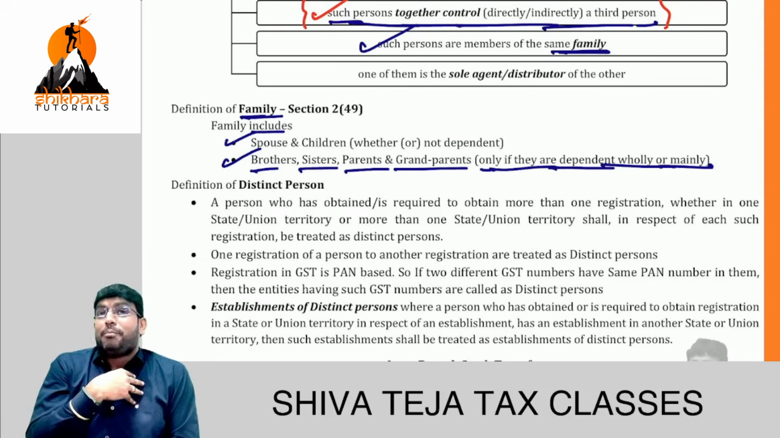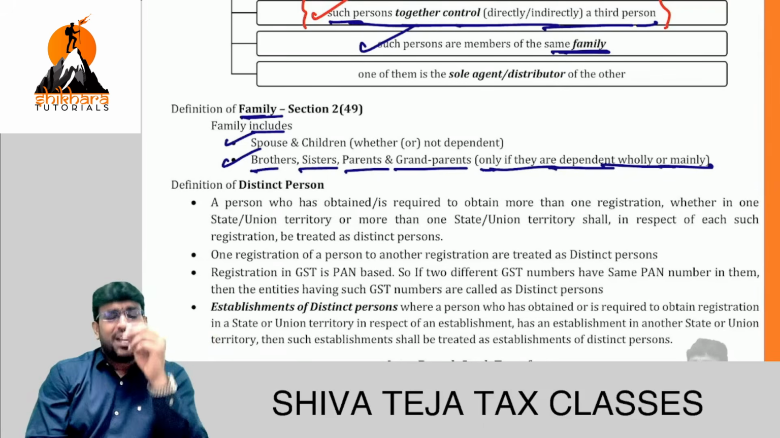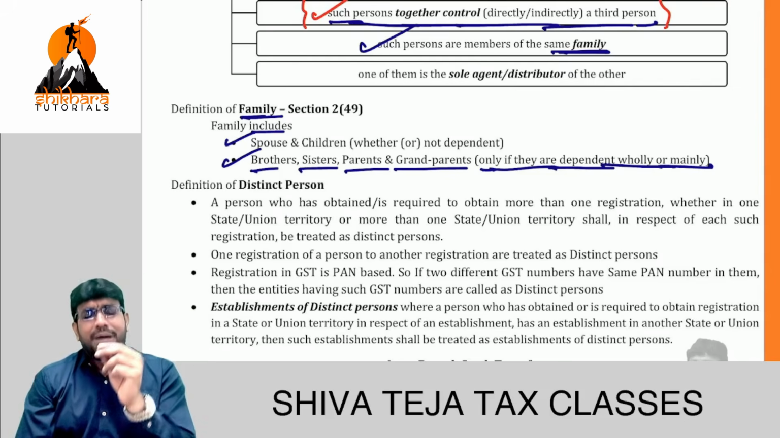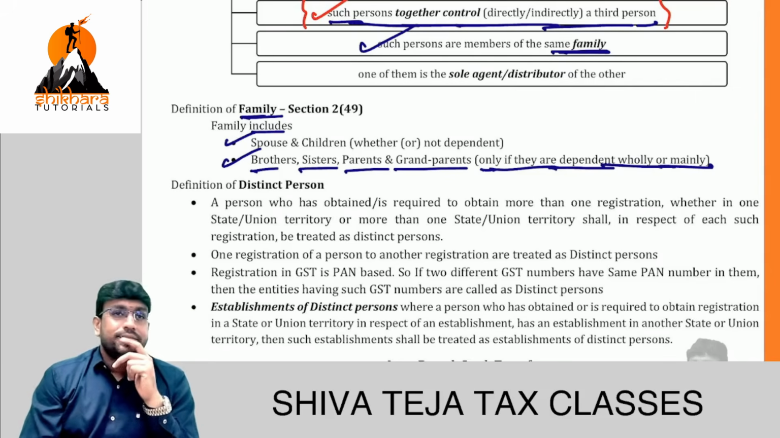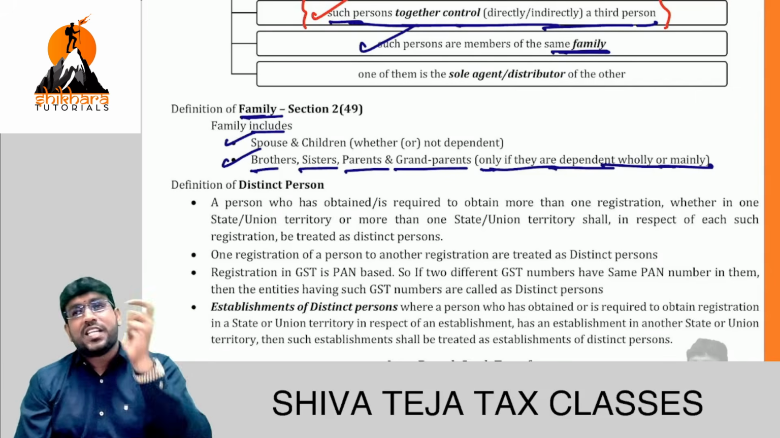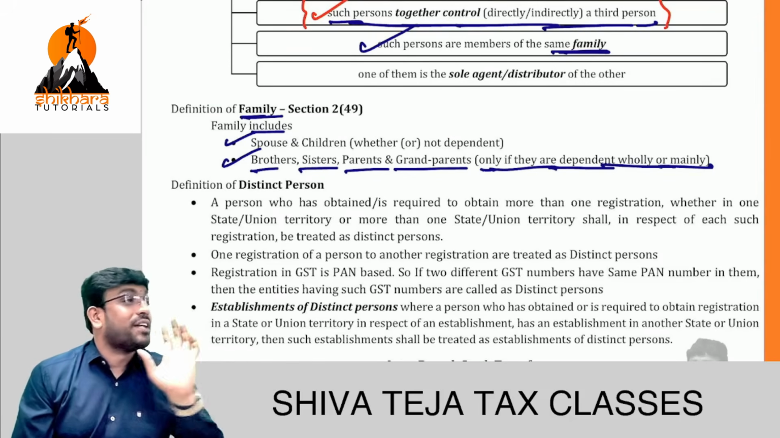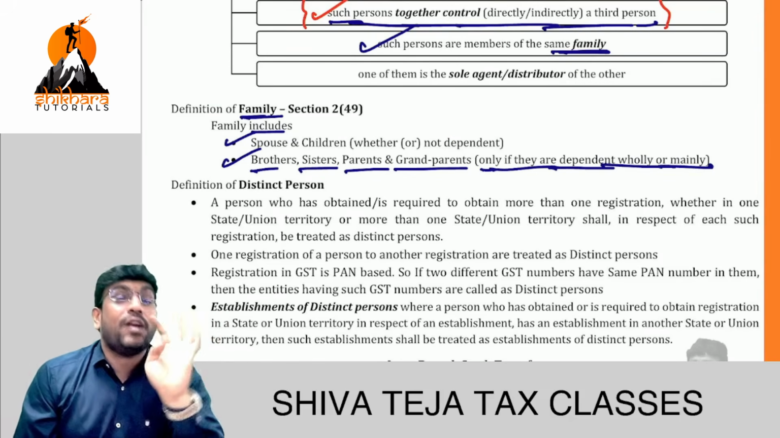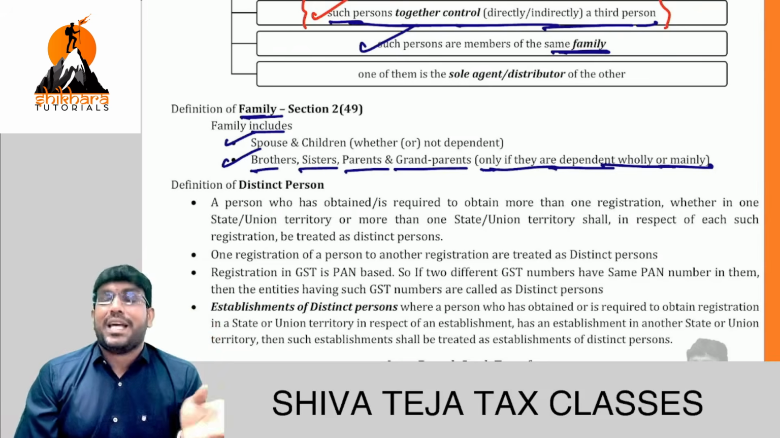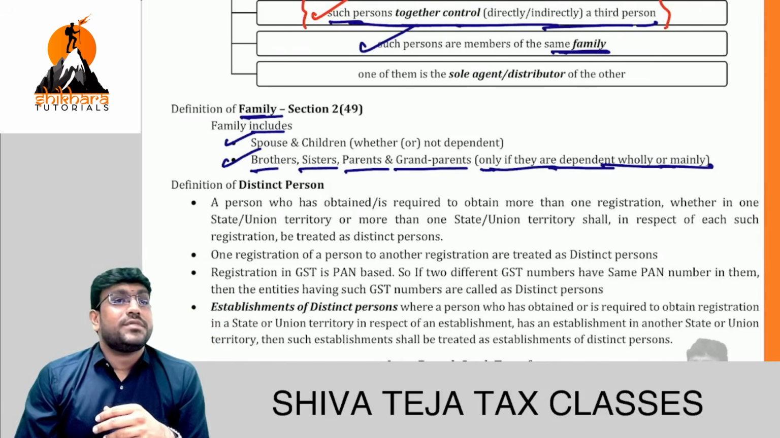From Shiva Teja's point of view, is my father a related person to me? No. From my father's point of view, is Shiva Teja a related person? No. That's it, you should get that catch point. In exam, they're playing on this. Clear?